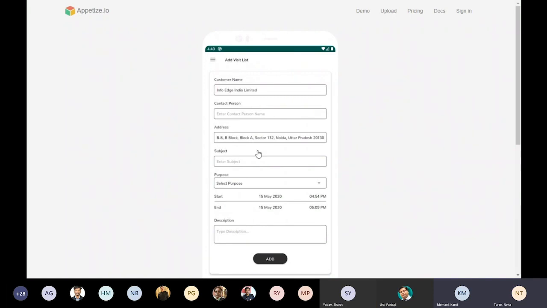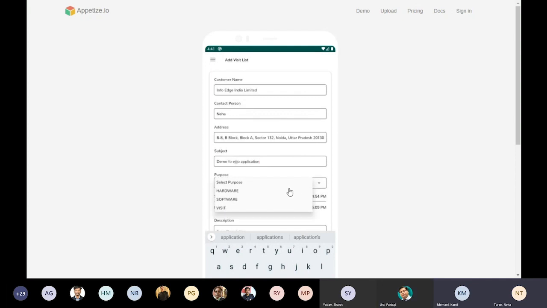Once a visit is added, you can also view the distance of your customer site from your current location. You can add your contact person. I'll add my name only. Then I can enter the subject, what it is for: Demo of eGjo application.